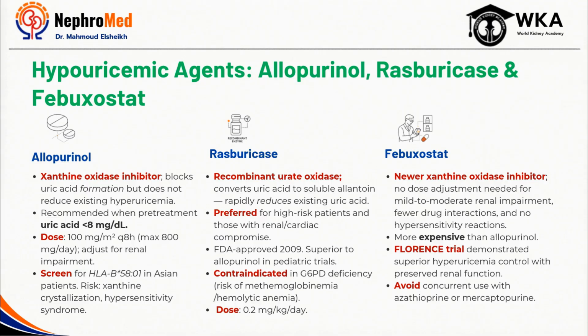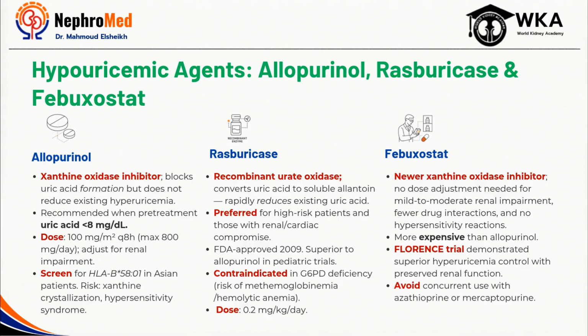Rasburicase works very differently. It rapidly converts existing uric acid into allantoin, a highly soluble compound that is easily excreted by the kidneys. Because of its rapid onset and potent uric acid lowering effect, rasburicase is generally preferred in high-risk patients with established TLS or those who already have significant hyperuricemia from the start. Of course, rasburicase should be avoided in patients with G6PD deficiency because of the high risk of severe hemolysis and methemoglobinemia.